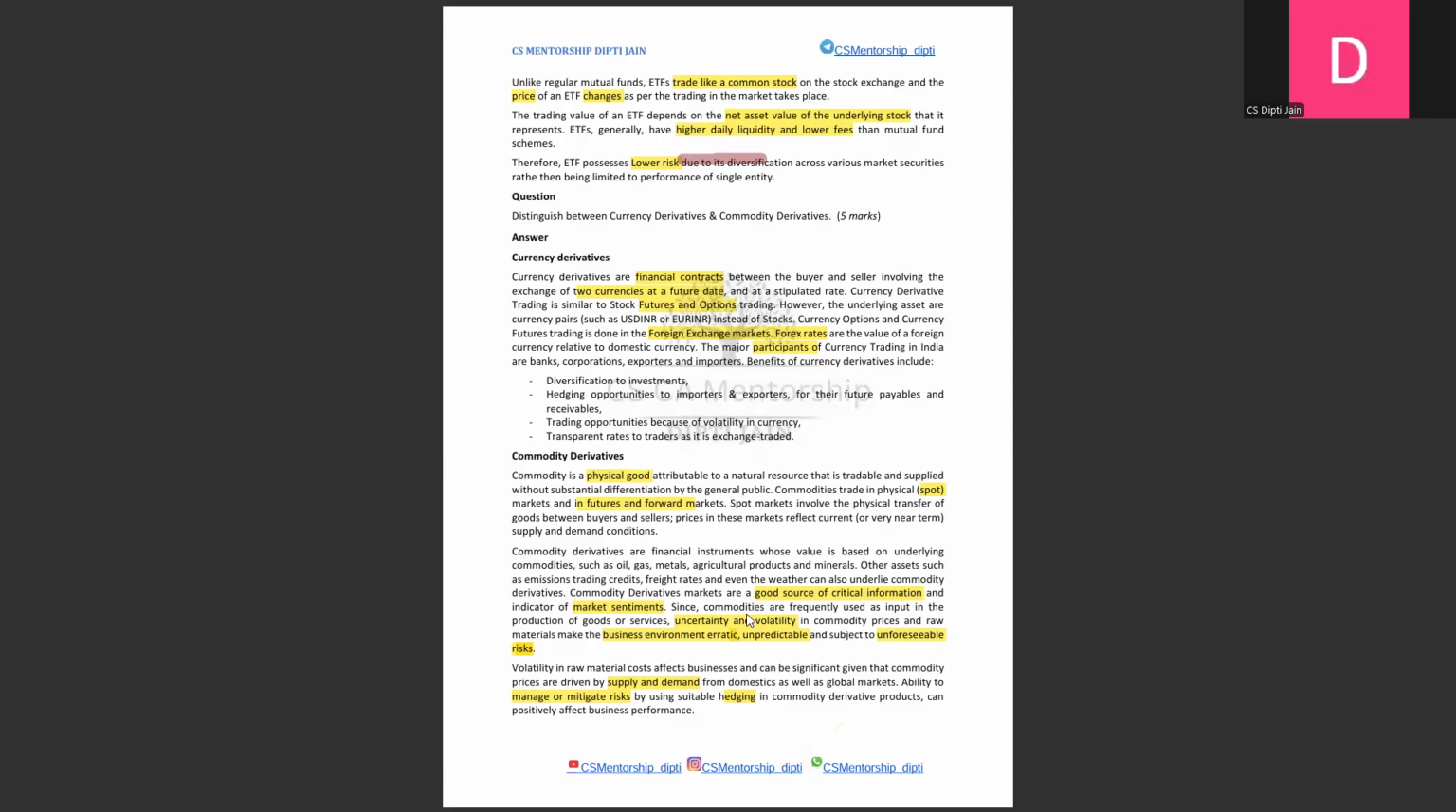We will also talk about risk. How can there be a risk? Supply and demand can change, both in domestic and global markets. That can be a risk. How can the risk be taken care of? By hedging in commodity derivative products.